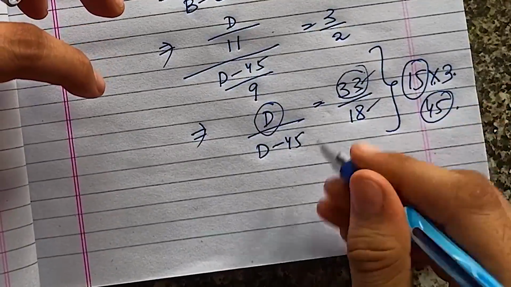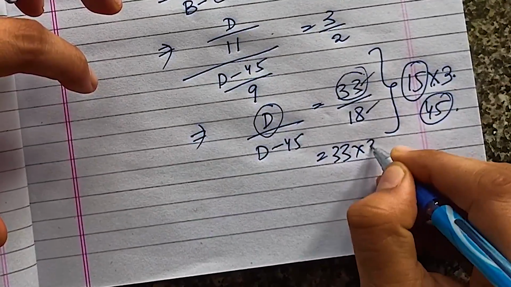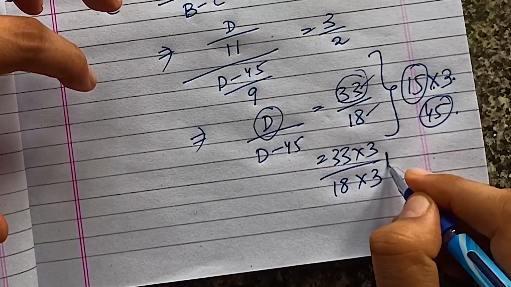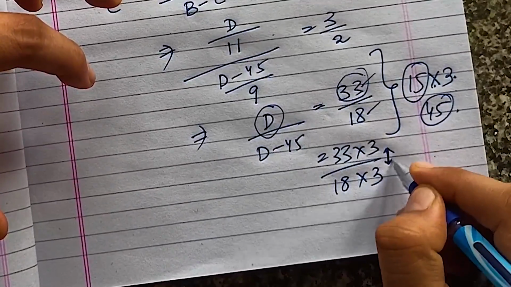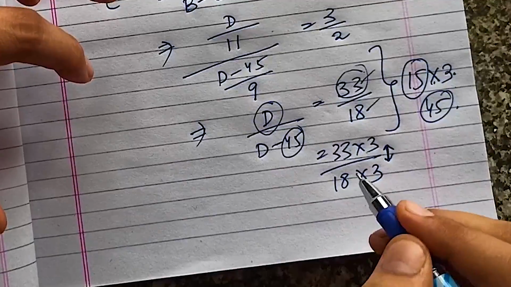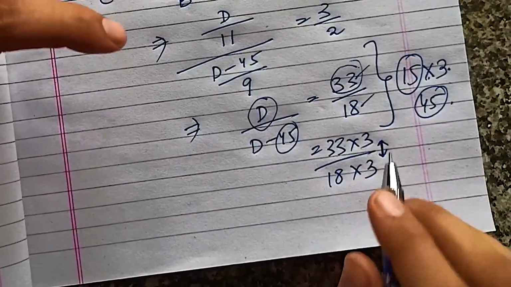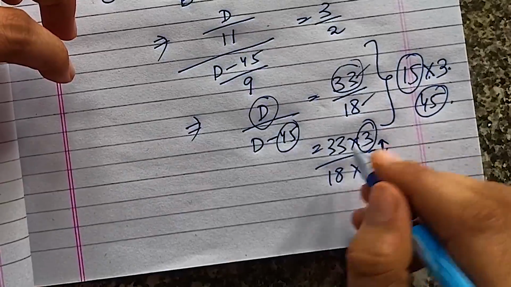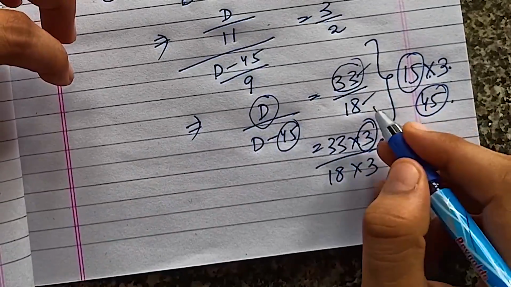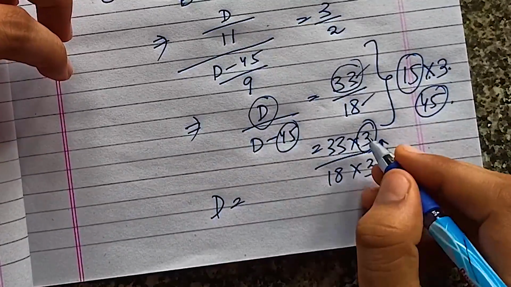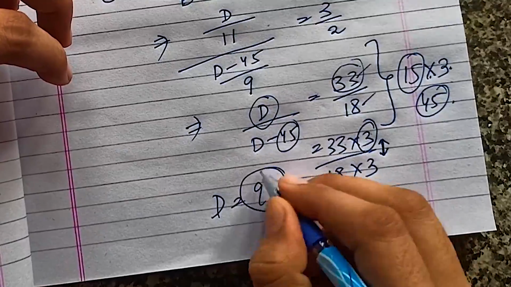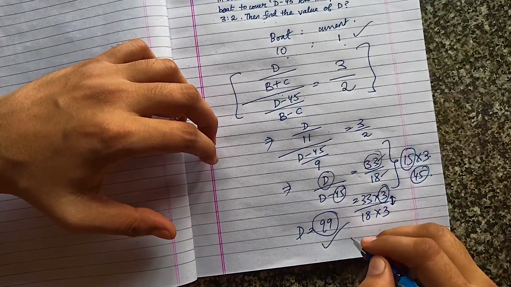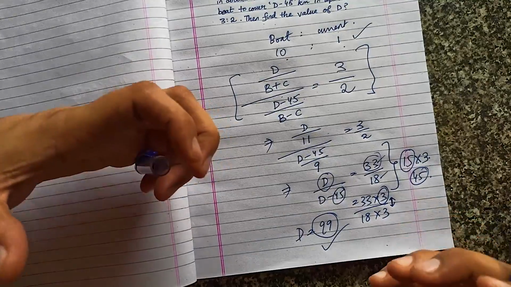If we just multiply 33 by 3 and 18 by 3, we increase the difference between the numerator and the denominator so that it equals 45, and this is our final answer. The numerator you get over here is the answer. So D becomes 33 into 3, which is 99. The value of D that has been asked in the question is 99. And we did not even need to solve this problem.